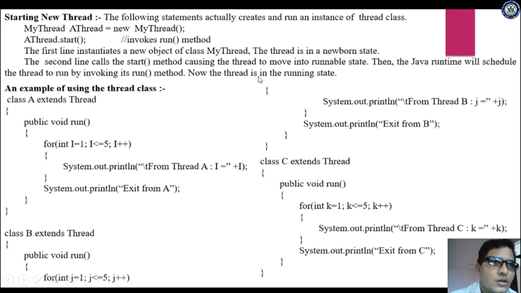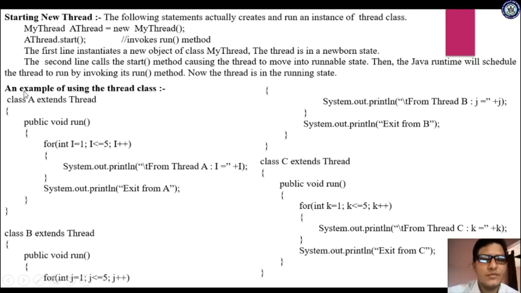Got it? If you create the object for a thread class, it is a newborn state, the thread has been created. Whenever you call the start method, you are making your thread ready. Whenever the run method is called, the waiting thread gets into execution. Clear? Now, to better understand this concept, we will see this example. Now what is the name of the class?